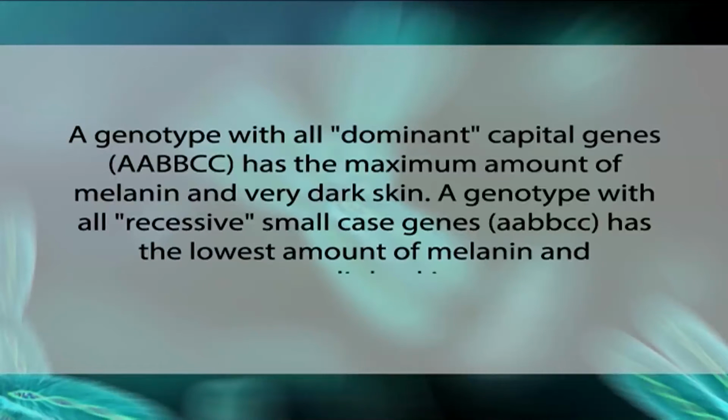A genotype with all recessive small case genes, that is small a, small a, small b, small b, small c and small c, has the lowest amount of melanin and very light skin. Each dominant capital gene produces 1 unit of color, so that a wide range of intermediate skin colors are produced, depending on the number of dominant capital genes in the genotype.